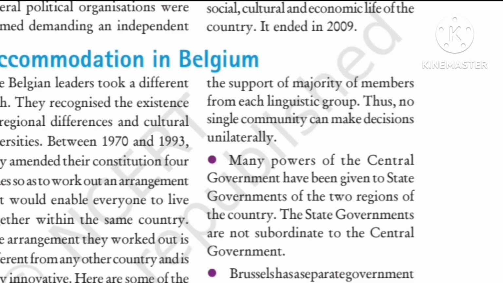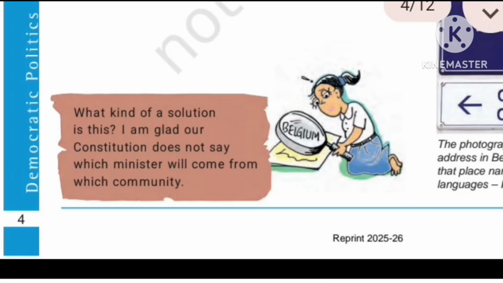Which language was in majority in the capital? French. So why did they accept this? The French speaking people accepted equal representation in Brussels because the Dutch speaking community has accepted equal representation in the central government, right? So there is no chance of conflicts. For the central government, we have an equal number of ministers of each language, and in the capital city again we have the same number of ministers of each language, right?